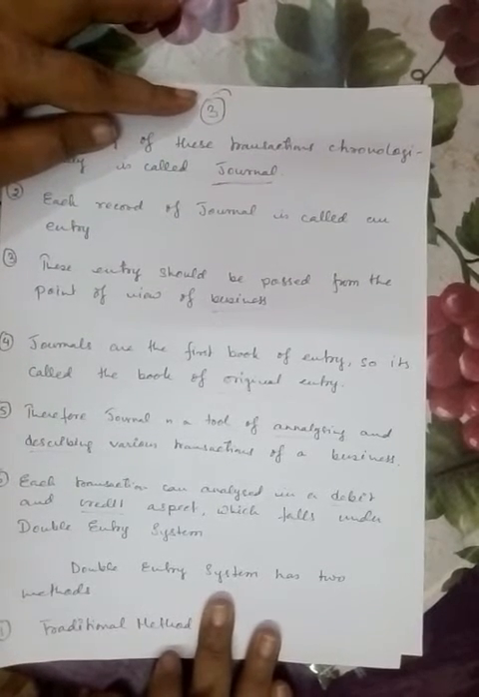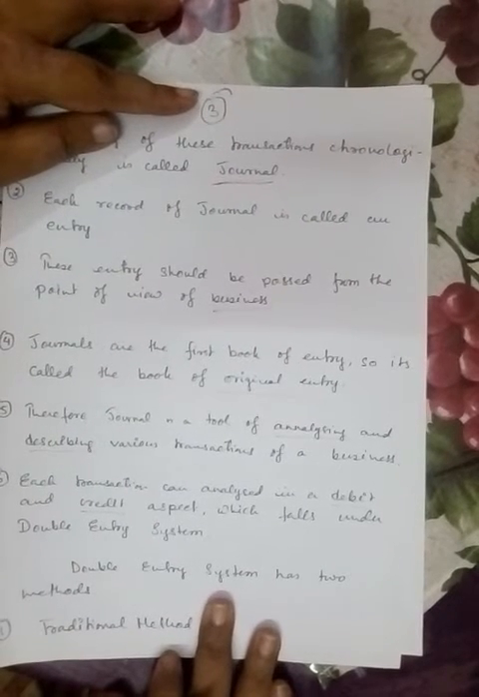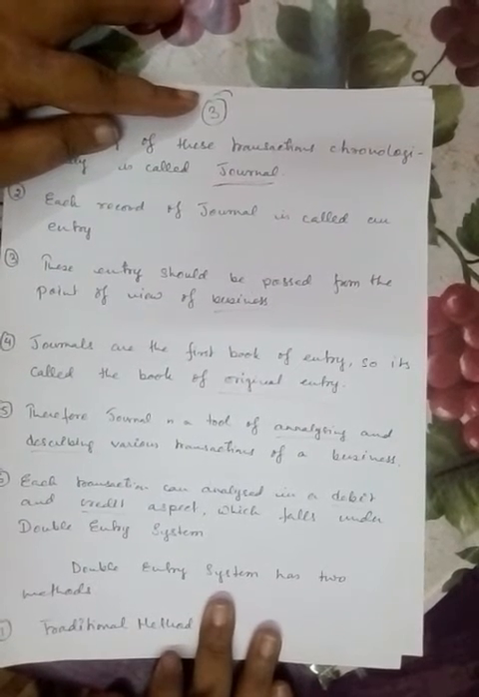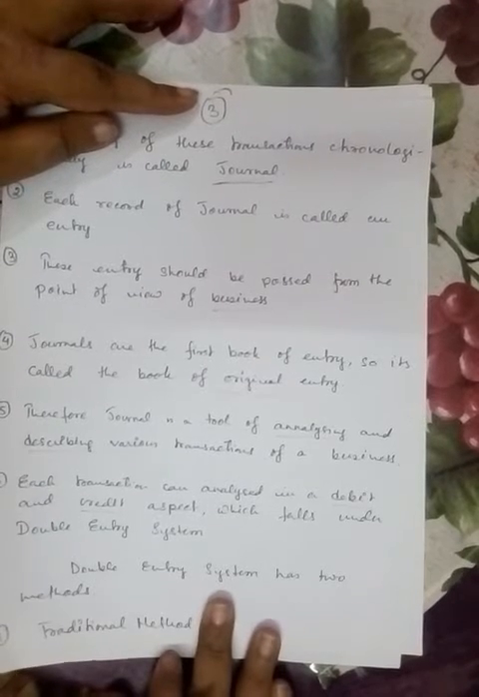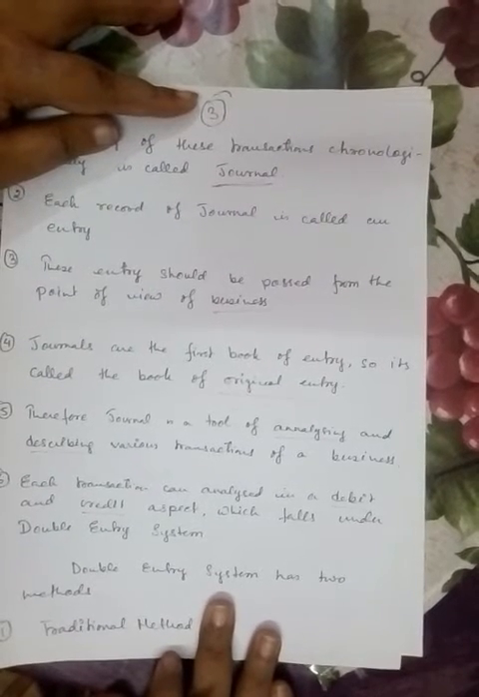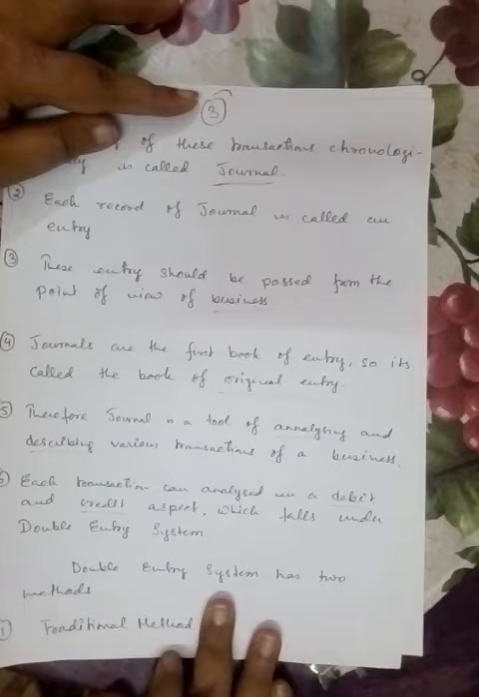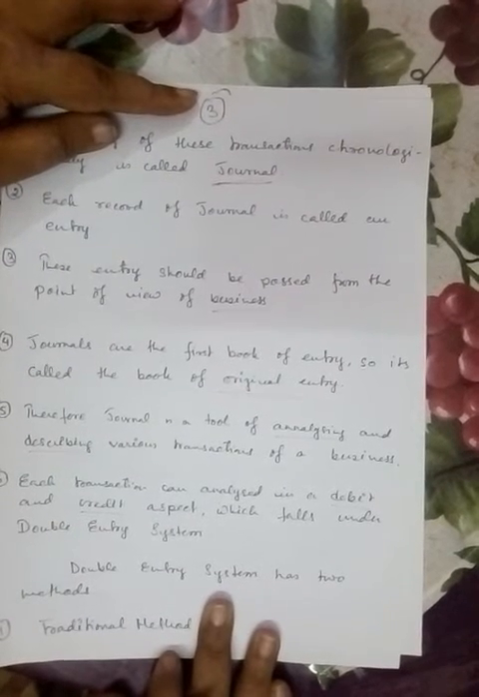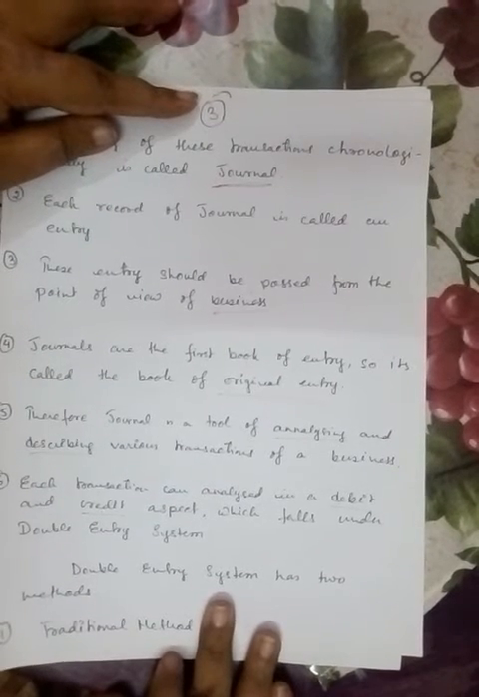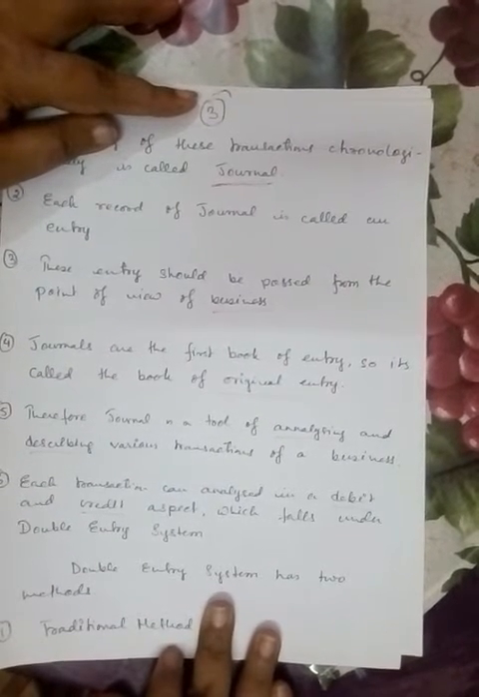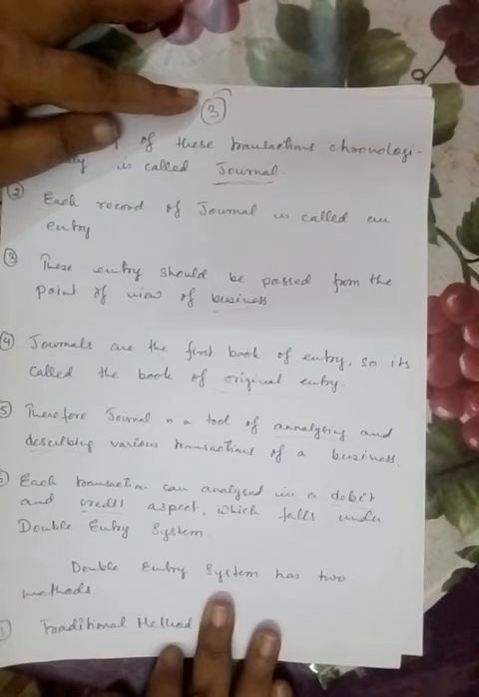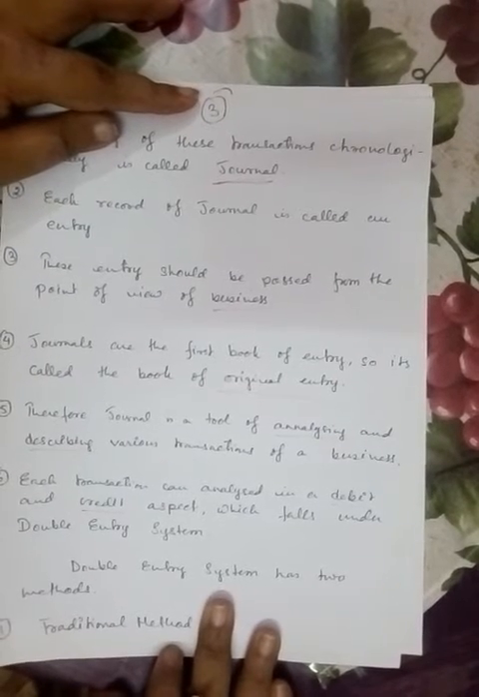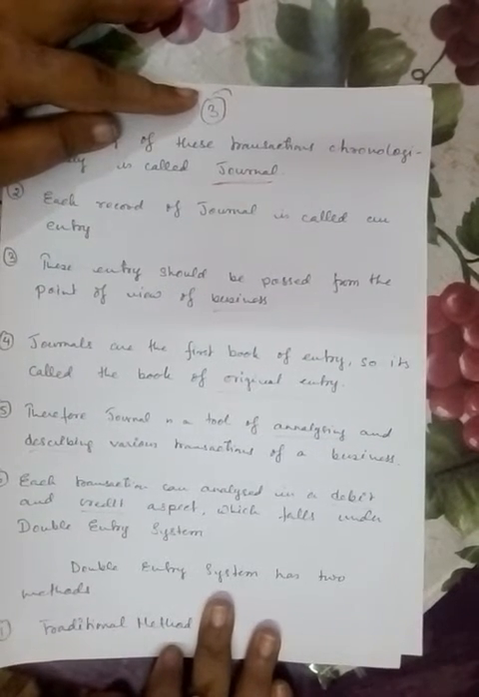Each transaction can be analyzed into a debit and credit aspect. And children, this debit and credit is the basis and fundamental thing of accounting. If you don't understand what should be debited and what should be credited properly, you cannot understand accounting. So we should take each and every transaction, analyze it into a debit aspect and a credit aspect, and these debit and credit should be opposite and equal in nature.